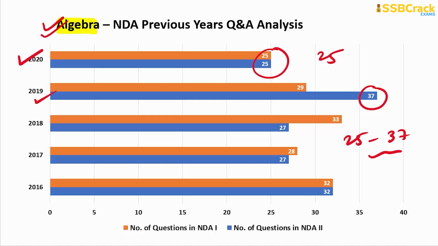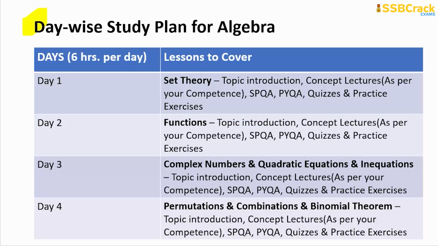Alright, so we'll be discussing now the day-wise study plan for the algebra topic. For this plan, you have to dedicate 6 hours per day, which is mandatory when you are preparing in the last 30 days. Very important criteria to follow this study plan.